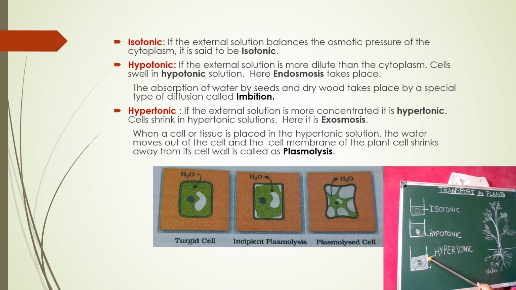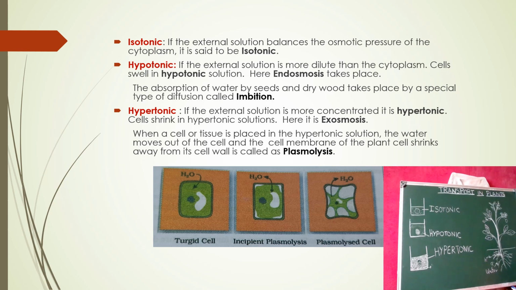A hypertonic solution means it has a higher concentration. If the external solution is more concentrated, it is called a hypertonic solution. If a cell is placed in a hypertonic solution, the cell shrinks, and exosmosis takes place, that is, the movement of water coming out. That is called exosmosis. When a cell or tissue is placed in a hypertonic solution, water moves out of the cell, and the plant cell membrane shrinks away from its cell wall, which is called plasmolysis. Imbibition can take place in hypotonic solutions, but in hypertonic solutions, plasmolysis takes place.